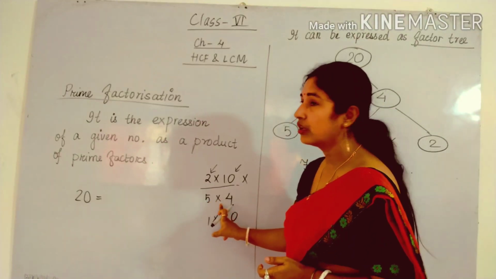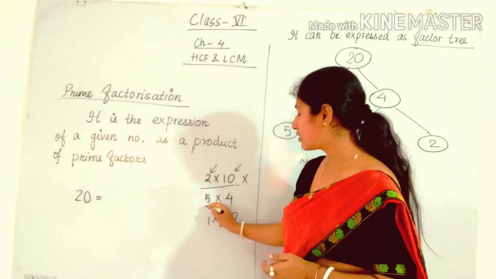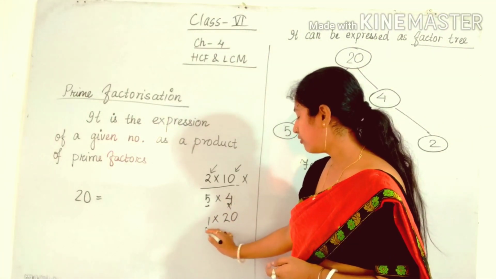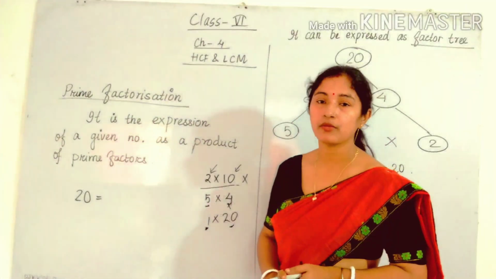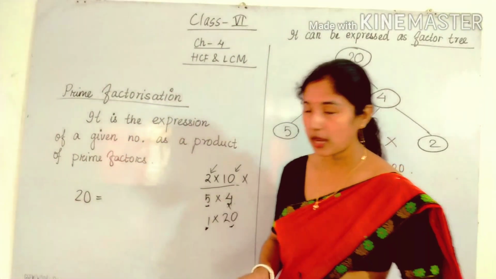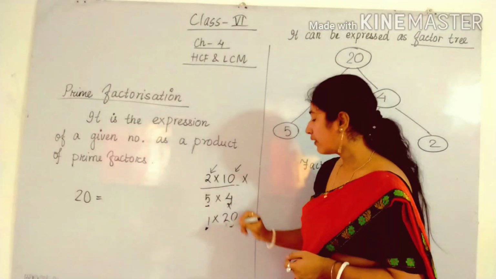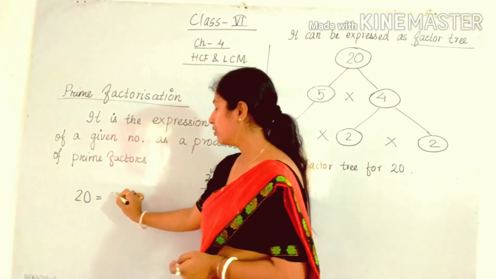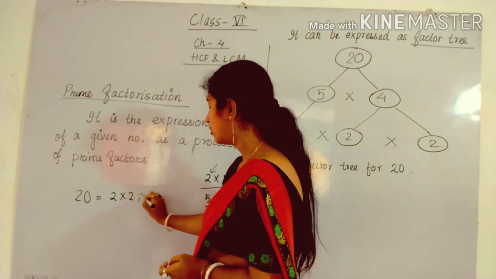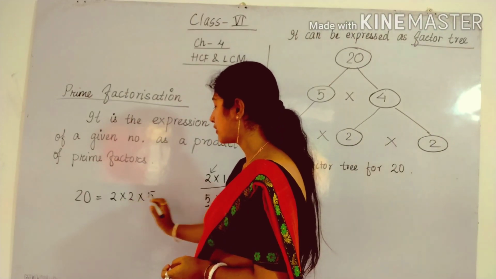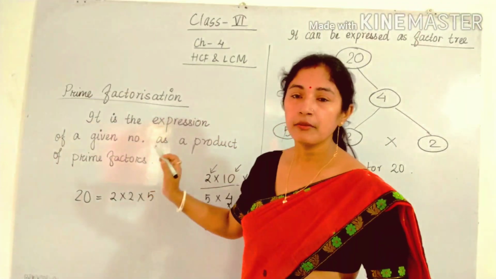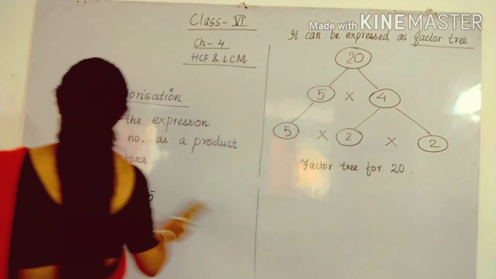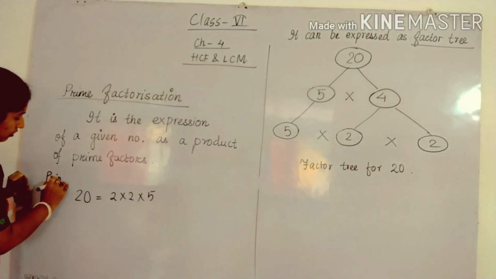Next is 5 into 4. This also we cannot write because 5 is prime but 4 is not prime. Next is 1 into 20. Here 1 is not prime, and 20 is also not prime. So we have to write in terms of prime numbers. We can write 5 into, and in place of 4 we write 2 into 2. So we write 2 into 2 into 5. See, 2 twos are 4, 4 fives are 20. So this is the prime factorization of 20.